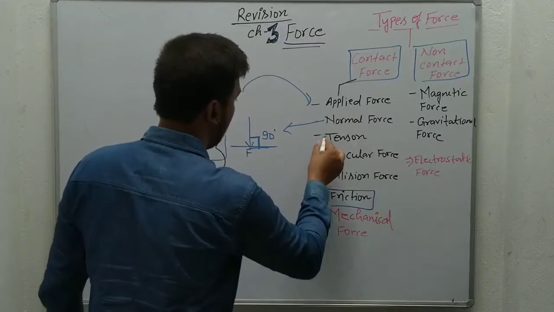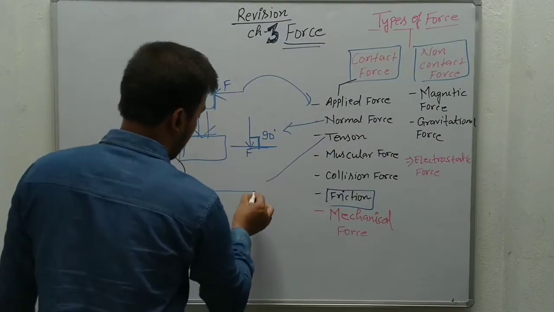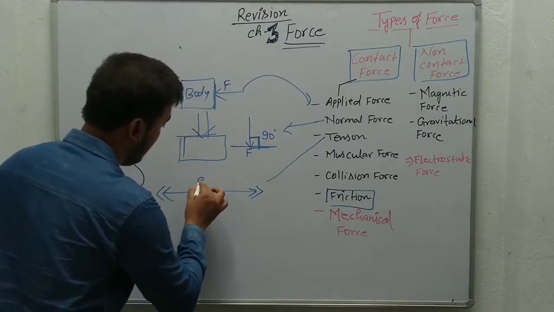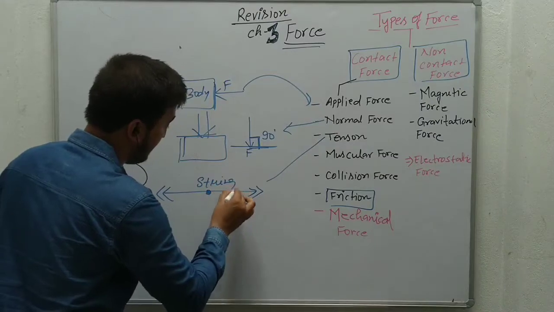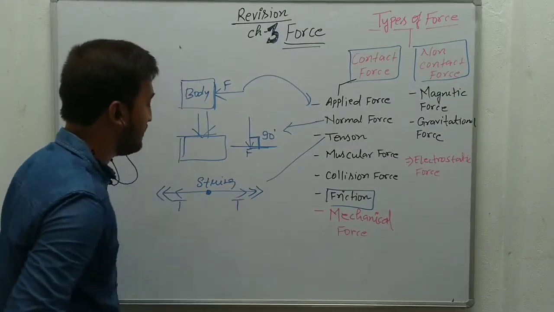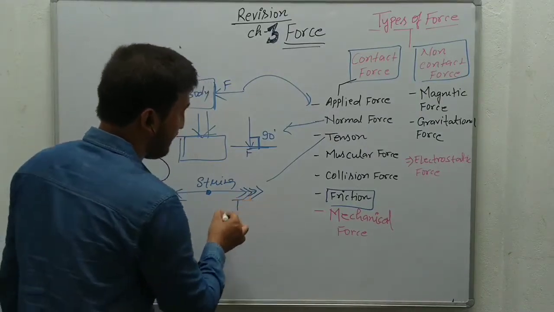Okay. Next, tension force. Suppose it is a tug of war match and two teams, one is trying to pull the string from this side, another from the other side. The tensile force acting on this string is an example of tension, and it is also a type of contact force.